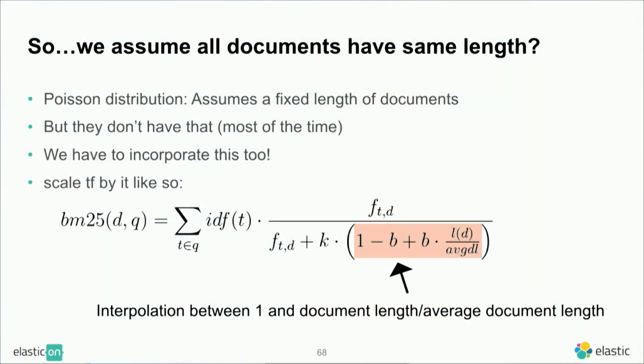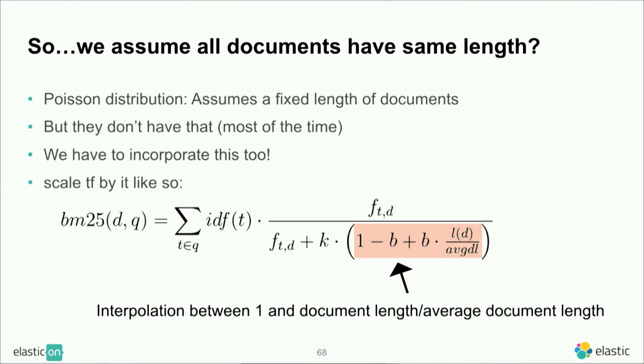Okay, and then finally, so far when we did this Poisson distribution and that stuff, something I didn't say is that we actually assumed that our documents have the same length, right? But they really don't, at least not most of the time. And we want to incorporate this too. I don't really have a good derivation at this point, unfortunately, but the idea is that we tune this k parameter further with the length of the document.